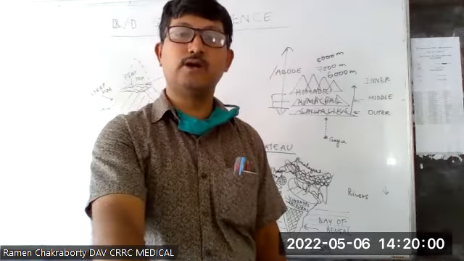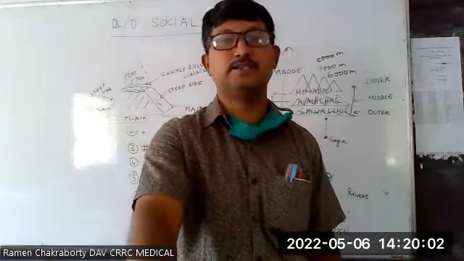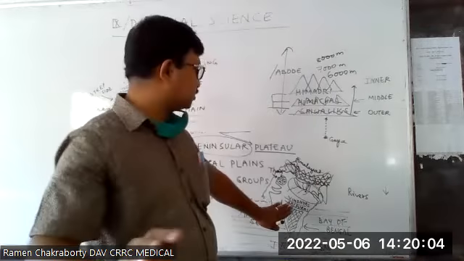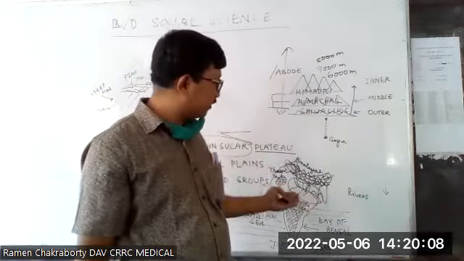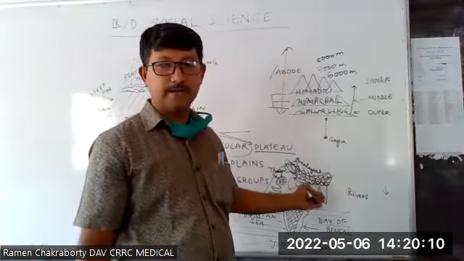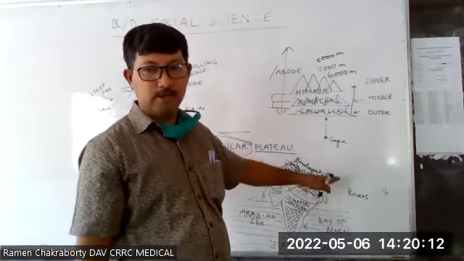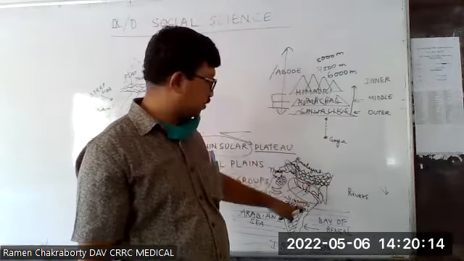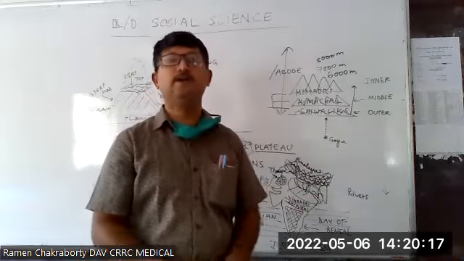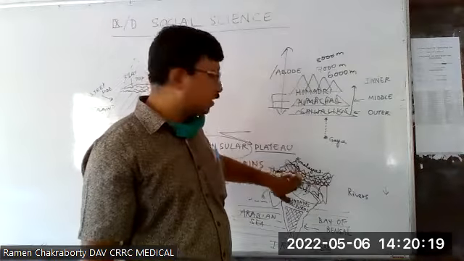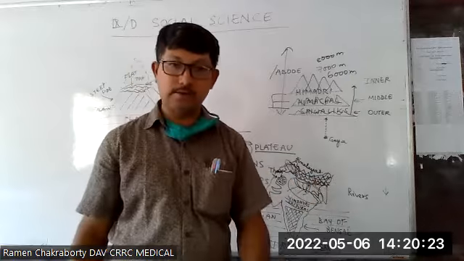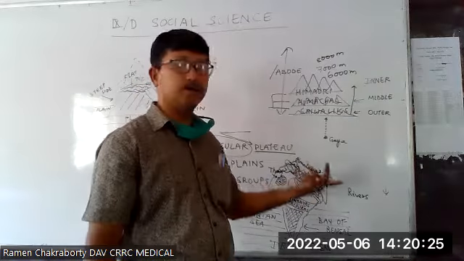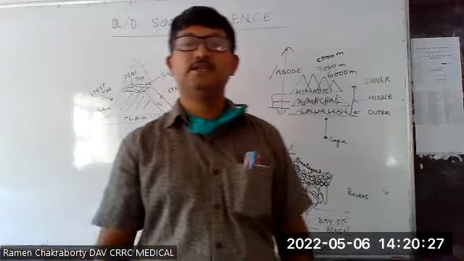And some local plateaus: Malwa Plateau is there, Chotanagpur Plateau is there. Its continuation in the northeast is also Shillong Plateau. It is believed that from the bottom they have a connection. The rocks of Shillong Plateau in its bottom and the rocks of Chotanagpur Plateau in its bottom are the same, but the northern plains have occupied the gap. If there had not been the northern plains, then the Chotanagpur Plateau and Shillong Plateau would have been the same